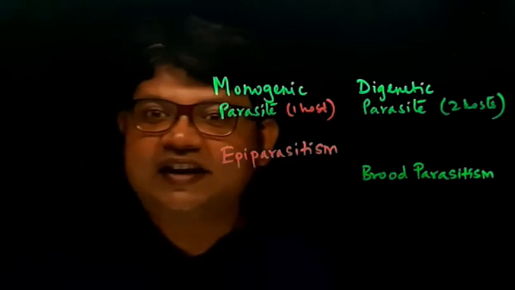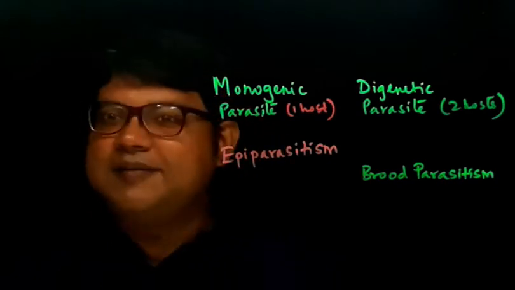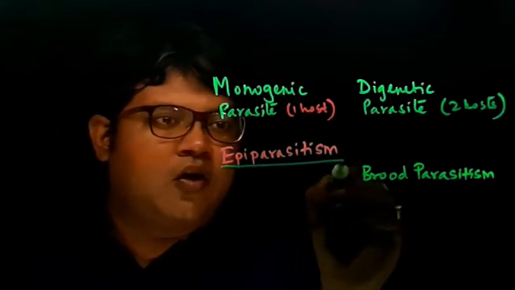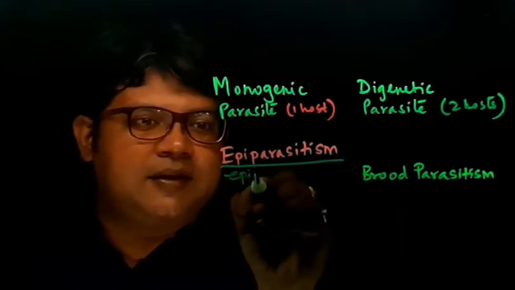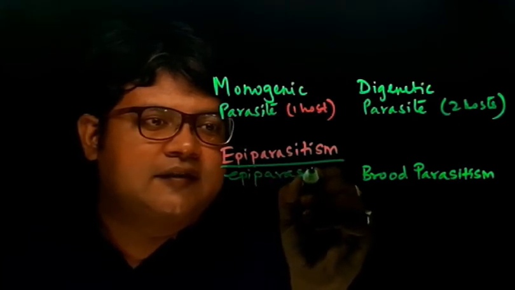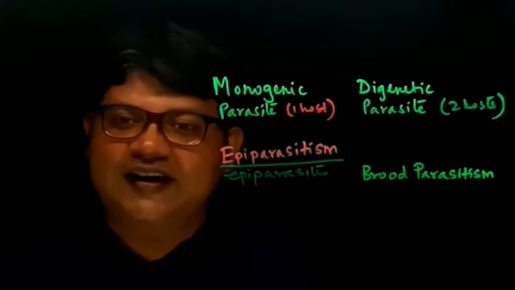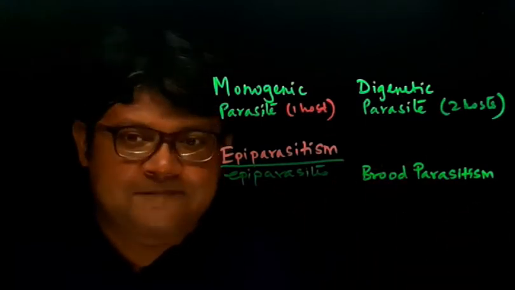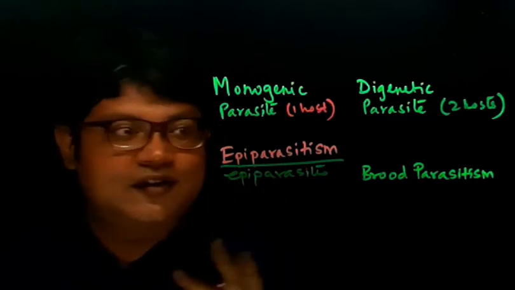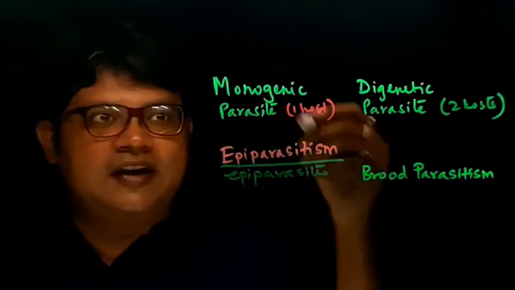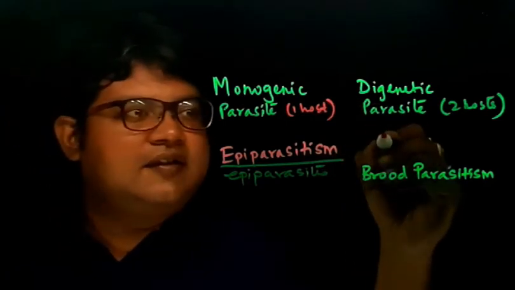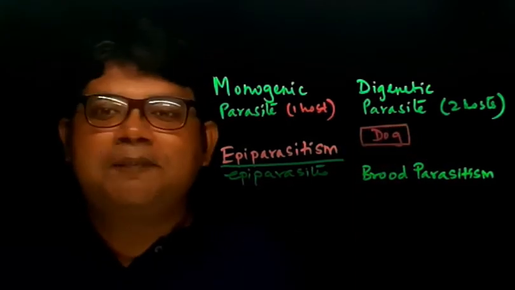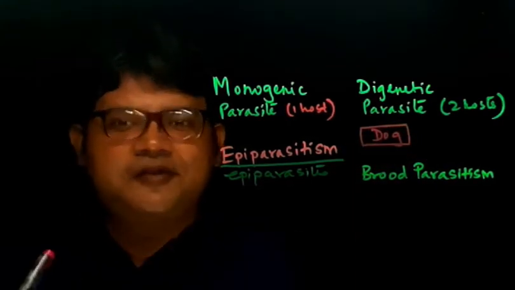Now, a very interesting type of parasitism is called epiparasitism. Epiparasites are those parasites which live on other parasites. Now, this is very unique. I'll give an example so that it will be clear. For example, there is a dog and there is a parasite of this dog which is a flea.